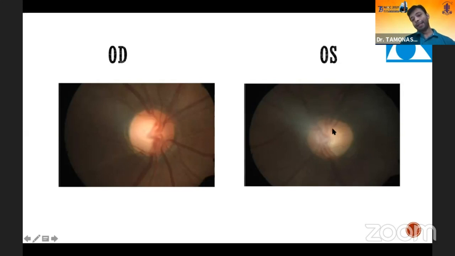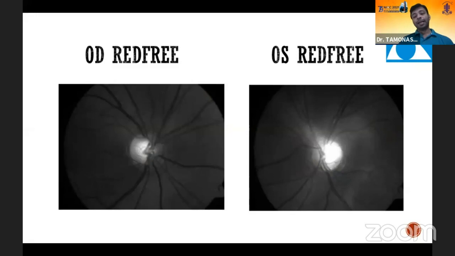And in the left eye there is around 0.8 thinning with inferior rim loss, and I am not sure about the nerve fiber layer defect because of the image quality. This sort of thing happens in the color fundus photograph because of media haze or other factors. The red-free photographs also give us the same description, with a nerve fiber layer defect inferiorly. Most probably there is a nerve fiber layer defect here also.